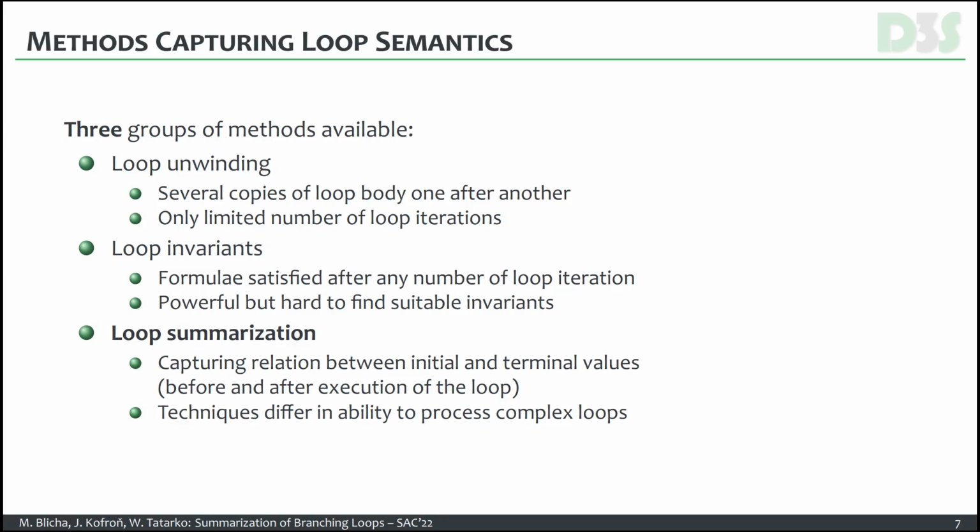The third group of methods is based on loop summarization. This is based on capturing the relation between the initial and terminal values of variables that are modified by the loop body. The techniques that are available differ in ability to process complex loops.